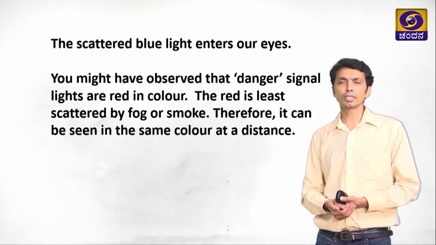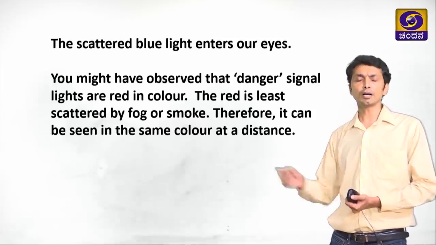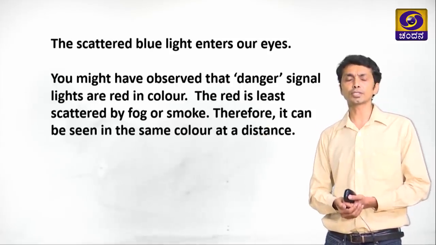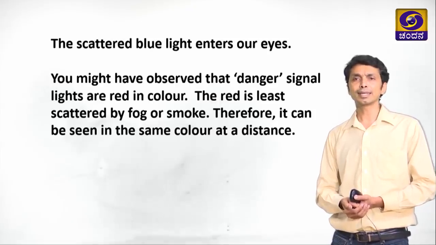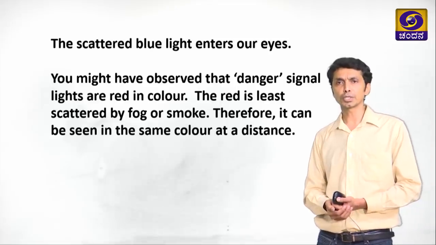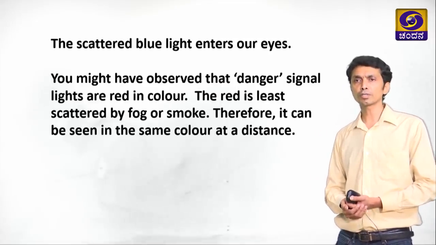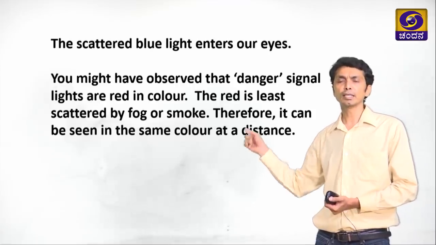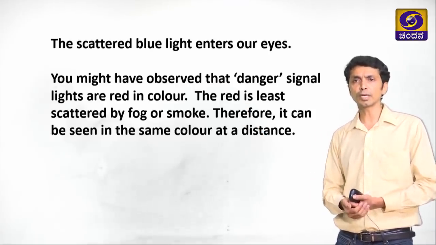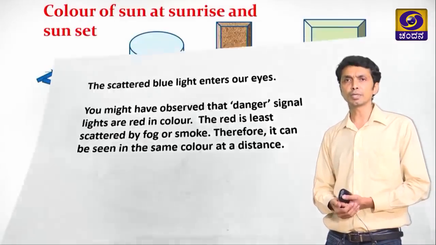You might have observed that danger symbols are always used in a red fashion. The red color is chosen for signifying danger. This is because red does not scatter much. Red is least scattered by fog or smoke. Therefore, it can be seen from afar, and people can easily understand that there is some danger, that we should not go near it or we should be alarmed.